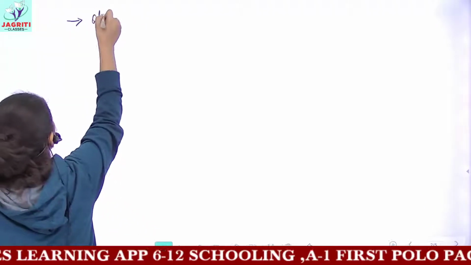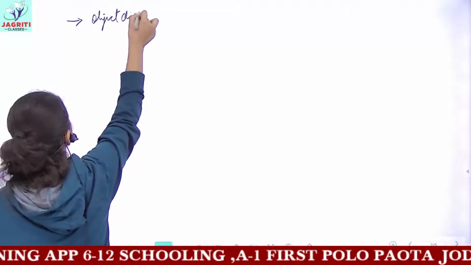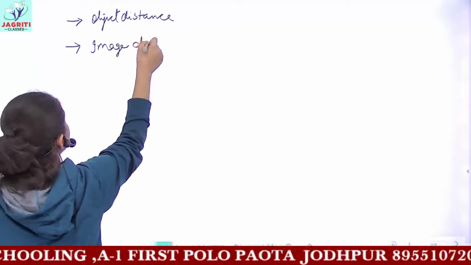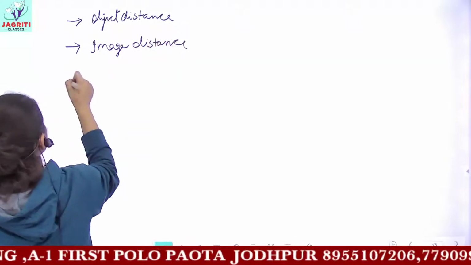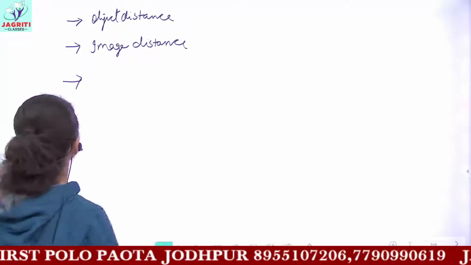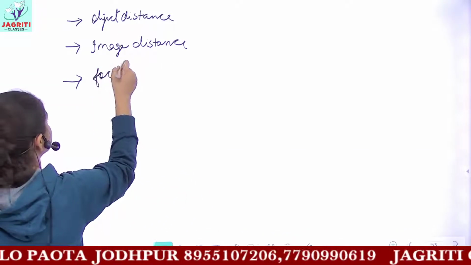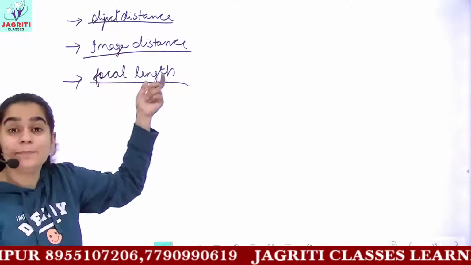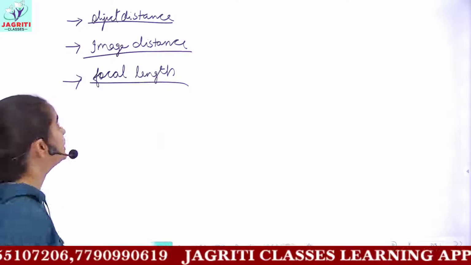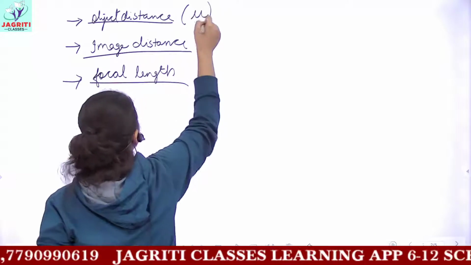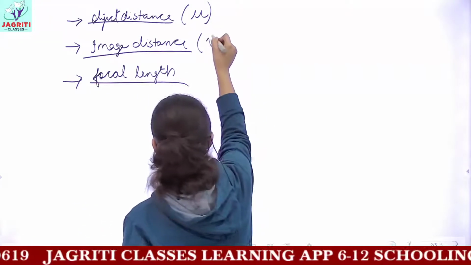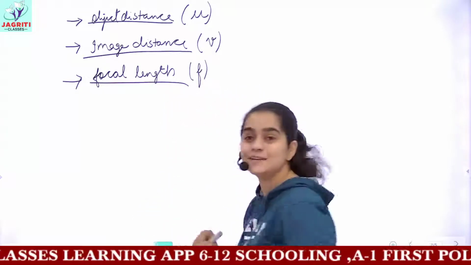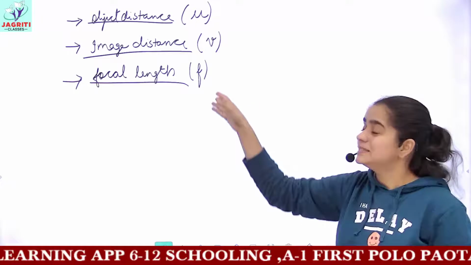The first one is object distance. The next term is image distance. And the third and the last term which we use for the mirrors for numerical calculation is focal length. So you can decide the signs of all these three parameters using the sign convention which we discussed. Object distance is written by the alphabet small u, image distance is represented by the alphabet small v, and focal length you all know, we denote it by small f. So these are their symbols.